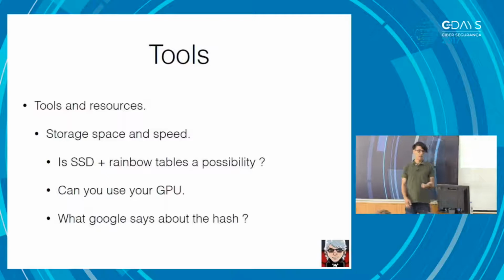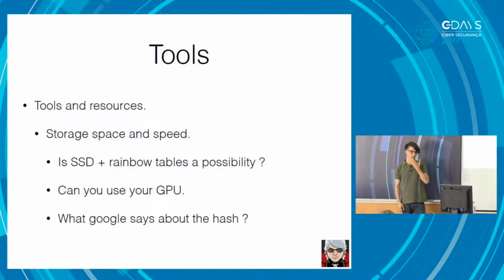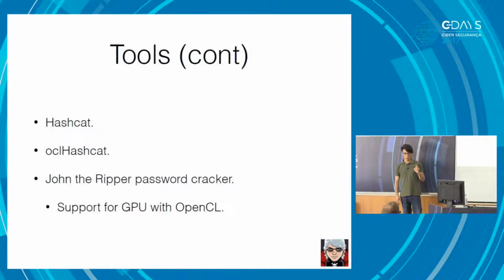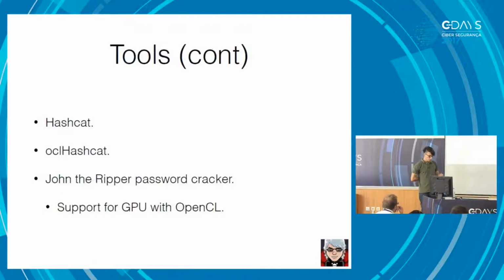The tools I used for this were essentially Hashcat and oclHashcat, which is the GPU-based tool. And I have a tweaked version of John the Ripper, which is a password cracker, with an OpenCL feature.